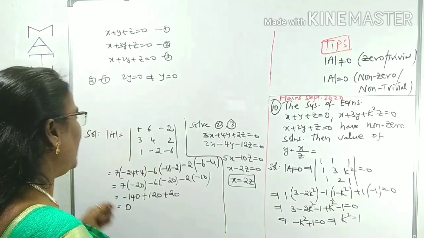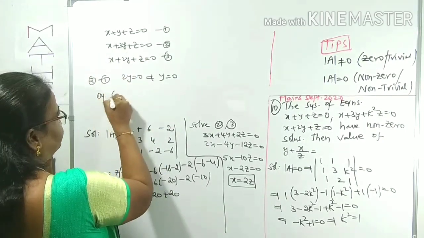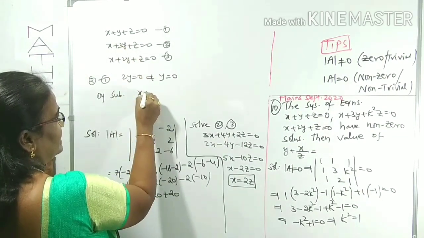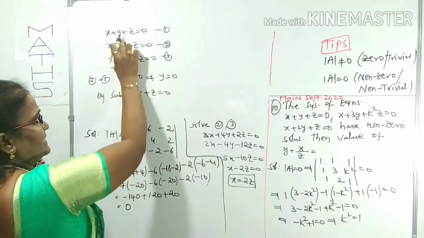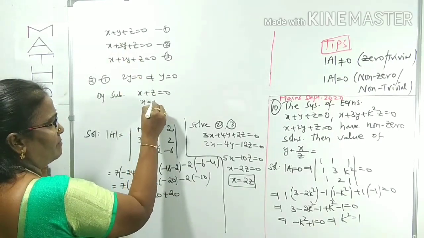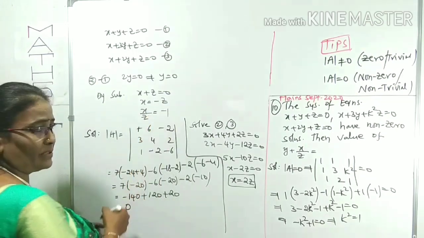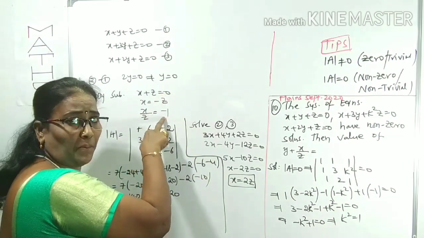Substitute the y value in either of these two equations. So by substitution, in the first equation we get x plus z equals 0. Any one of the equations we can substitute. y is 0. x equals what? Minus z. What is x by z? x by z is minus 1. What is the y value? 0. The x by z value is minus 1.